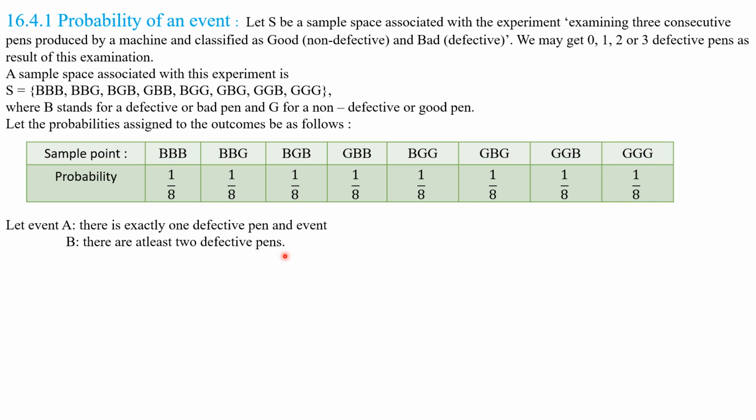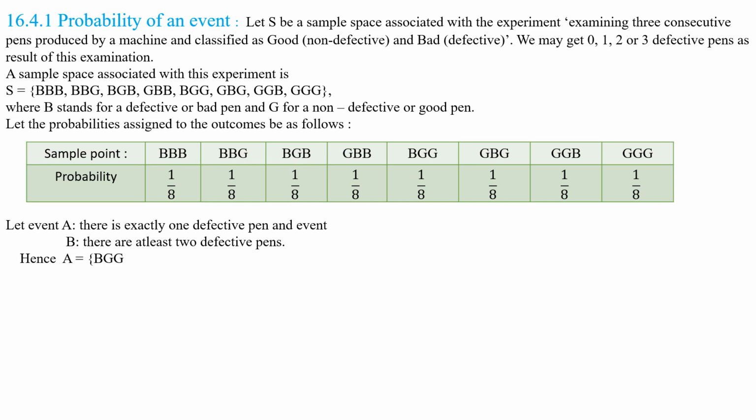So 1, 2, 3, 4. All these 4 sample points of the sample space are favorable to event B. Understood this point, my children?